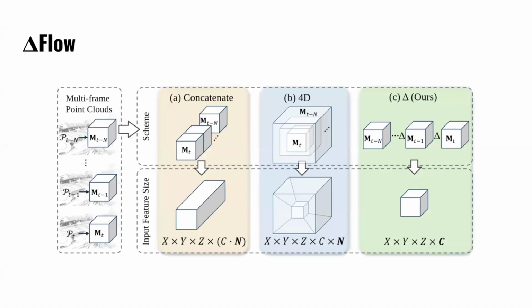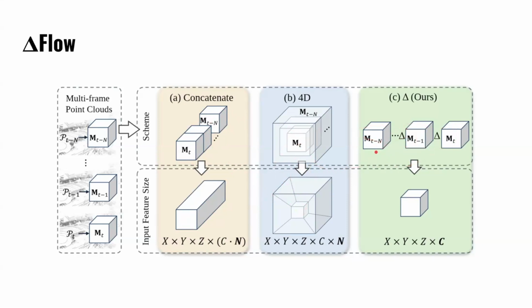Well, traditionally, in a temporal fusion pipeline, you would have multiple point cloud frames. You would then compute features over those point clouds with a voxel grid or something. And then you might concatenate them together to build one big feature. Or you might do some kind of 4D temporal convolution and then try to build a four-dimensional feature this way. And these things are all very computationally expensive. Either you're expanding the amount of memory you need on your GPU by a lot, and also increasing the size of the feature tensor, so more computation, or you have to do this 4D convolution, which is also very expensive. And so what they propose instead is computing these delta features.